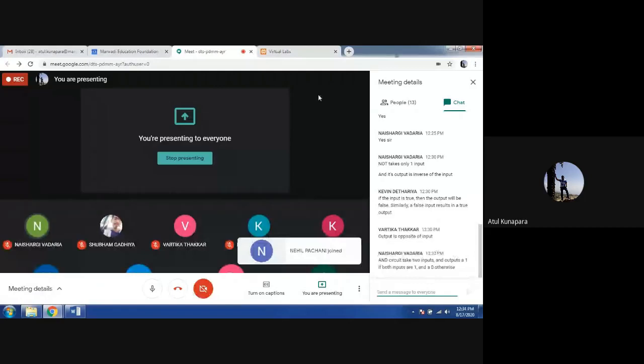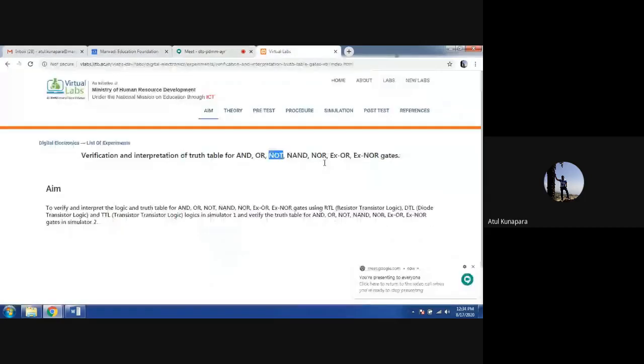So these are the various logic gates. I'm talking to you about combinational circuits. When I use the word combinational circuit, that means the circuit is going to be developed with the help of various combinations of all these logic gates: AND, OR, NOT, NAND, NOR, XOR, and XNOR. So we will be making different combinations to get a particular output. That is known as a combinational logic circuit.